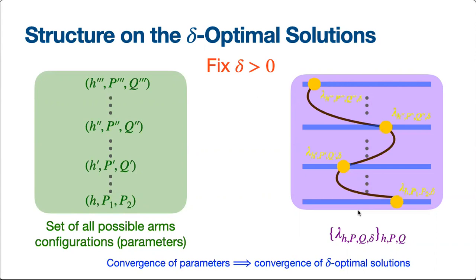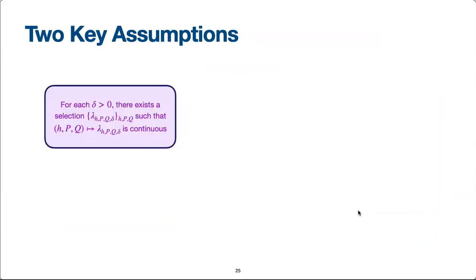However, it is not clear this property holds in general. Therefore, in order to carry out analysis, we assume that the problem admits a continuous selection of delta optimal solutions. Further, in order to show achievability, we impose another regularity condition on the TPMs, which can be described as follows.